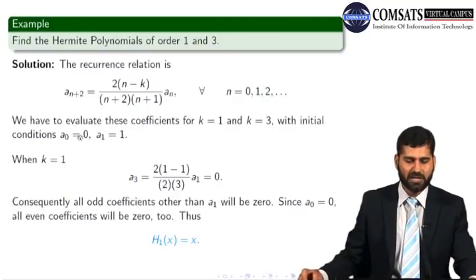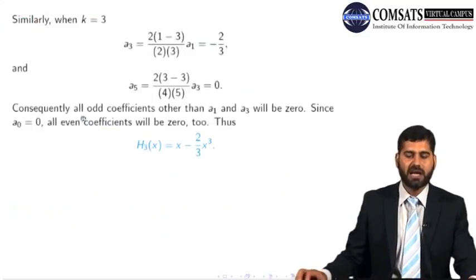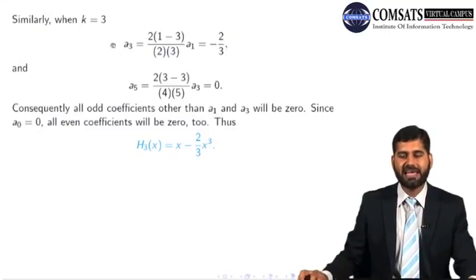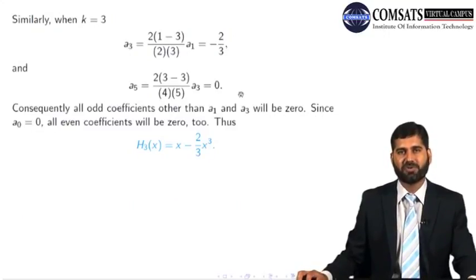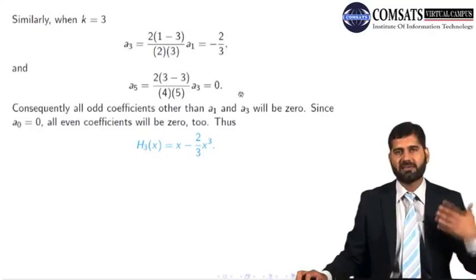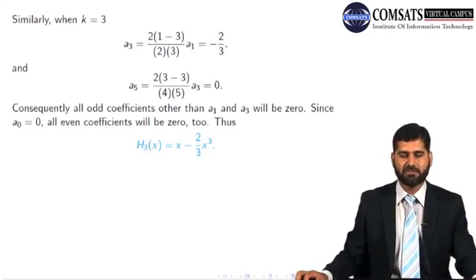Now what about k is equal to 3? For k is equal to 3, I will get a1 and a3. a5 becomes 0, so a7, a9, a11 all will become 0. So I will get 2 terms now.